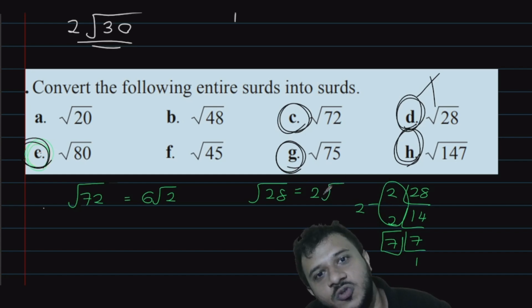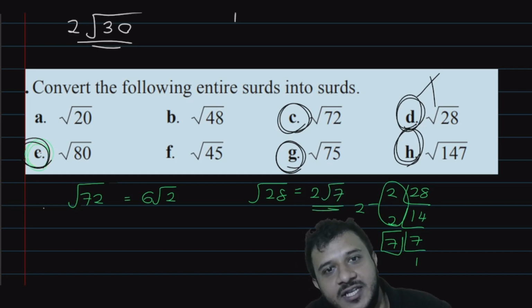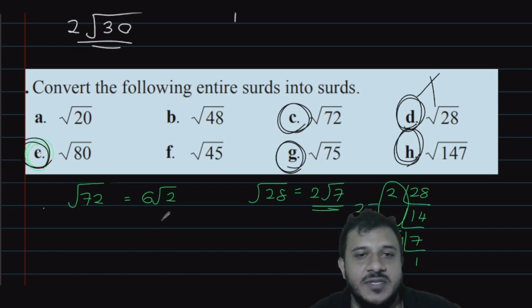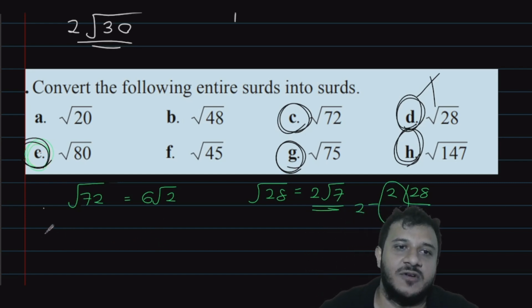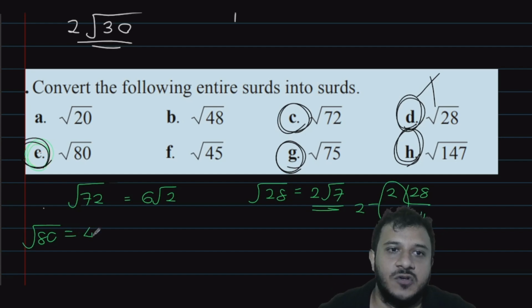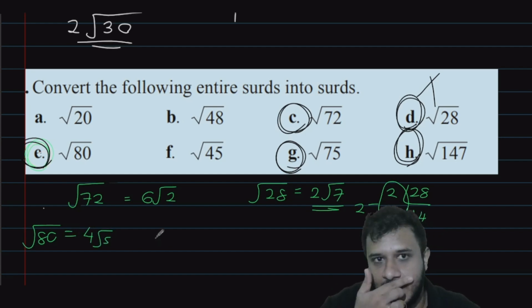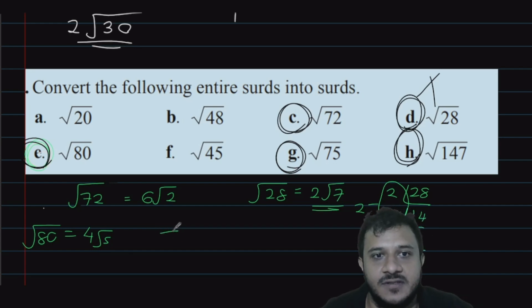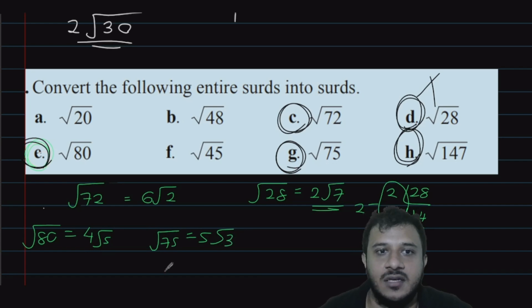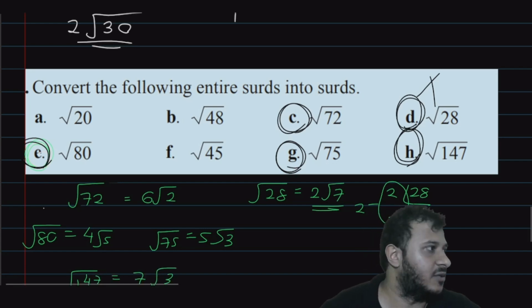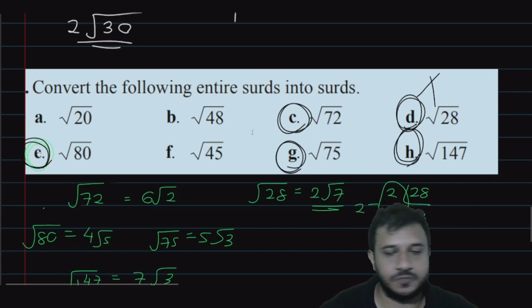So it's 2 root 7, not 4 root 7. Do you get it? That's the only mistake you did. Apart from that, square root of 80 is 4 root 5. And then square root of 75 is 5 root 3. And then square root of 147 is 7 root 3. Perfect. Good job with that.